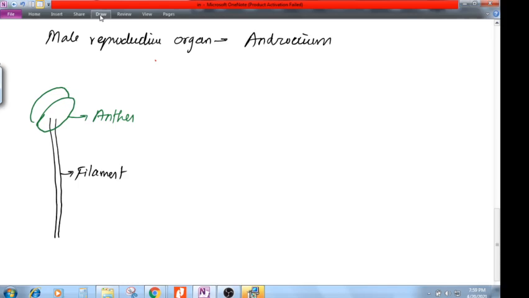Let's say I'm talking about the thalamus. What is the thalamus? It is the lowermost part, but what does it do?